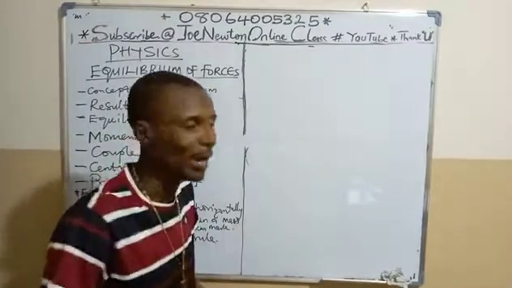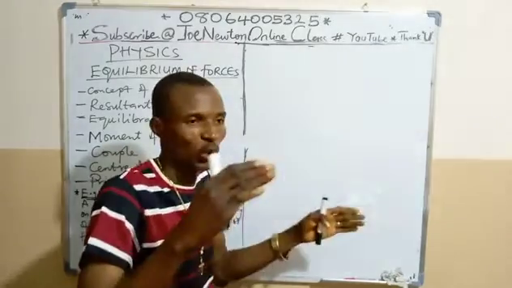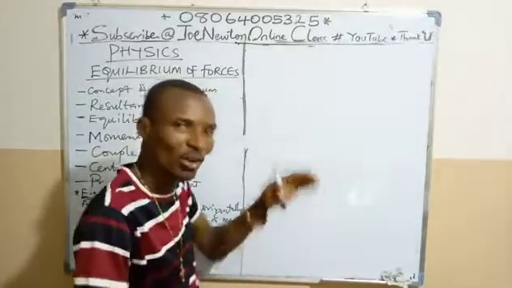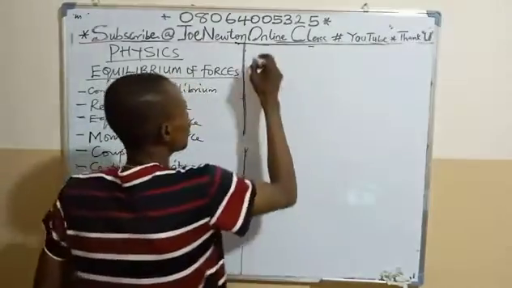So sometimes you might not have two masses to balance it left and right. Sometimes it will be demonstrated in such a way that the meter rule will be the balancing force on one side, while you have a mass suspended on the other side. So that's what the question says.